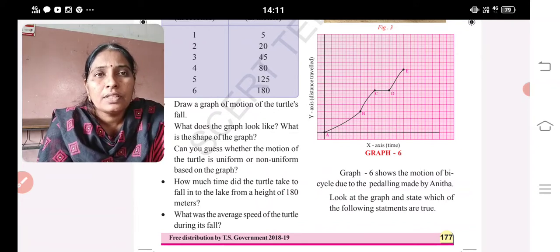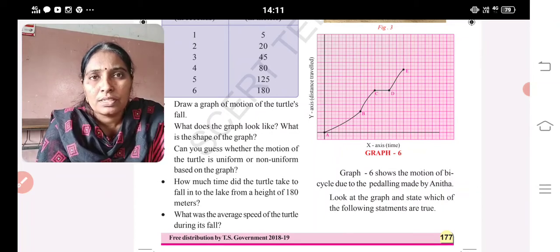Let us draw the graph of the motion of the turtle's fall. What does the graph look like? What is the shape of the graph? Can you guess whether the motion of the turtle is uniform or non-uniform? Non-uniform only, because in the first 1 second it covers a 5 meter distance, and in the 5th second a 125 meter distance. So it is a non-uniform motion.